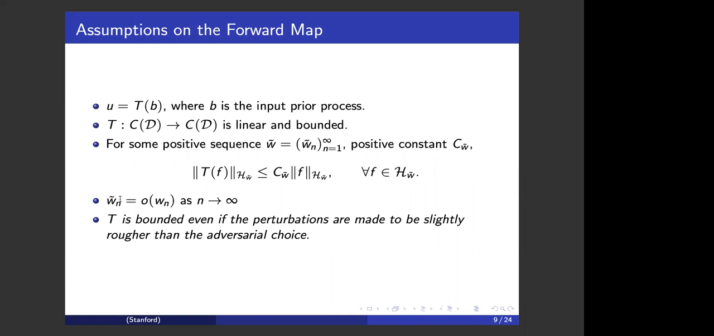And moreover, we assume a compatibility assumption that Wn tilde is of smaller order compared to the original Wn. Intuitively, this says that T is bounded even if the perturbations are made to be slightly rougher than the adversary's real choice.